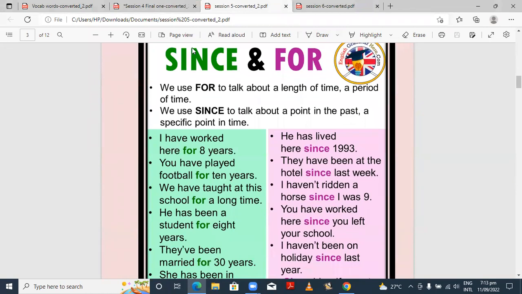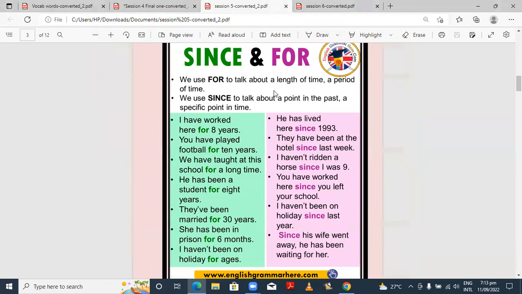So here is the use of since and for, then you can give me some more examples, okay? Now, we use for to talk about length of time. What is the length of time? What do you think? What are the lengths of time? Like 2 years, 2 months, 2 weeks, 2 days, 2 hours, 2 minutes, centuries, years, decades, very unspecific periods of time. Since last night. Okay, it's fine. So firstly, we'll cover since and for, then you have to give me some more examples, okay?